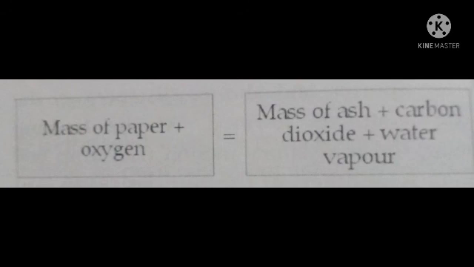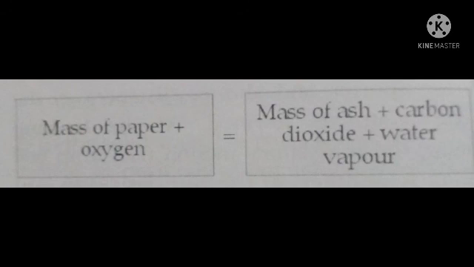So when we burn the paper, oxygen is necessary for burning. While burning, the paper takes up oxygen from the air. After burning, the paper turns into what? Ash, and it gives carbon dioxide and water vapor. So carbon dioxide and water vapor are the products. We get them from the reactant. Reactant is what here? That is the paper.